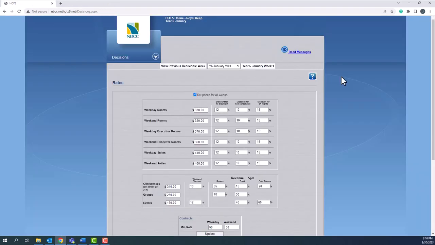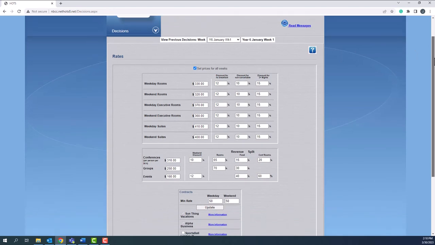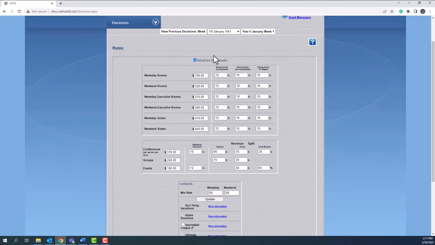On your rate screen, there are a number of different activities. First of all, you have weekday rooms and weekend rooms, followed by weekday and weekend executive rooms and weekday and weekend suites. When you begin your simulation, you only have rooms. You need to build executive rooms and suites, and we'll get to those decisions later on. If you don't have them constructed, you will not be able to enter information.